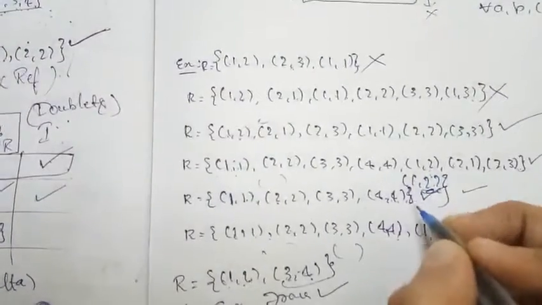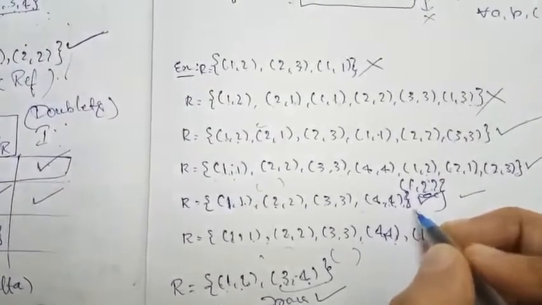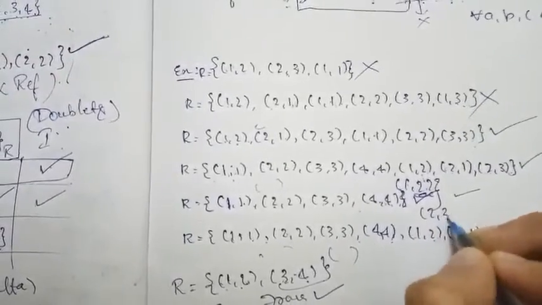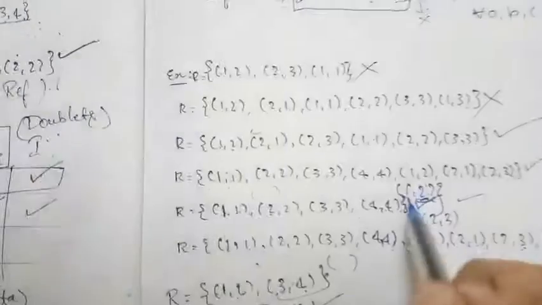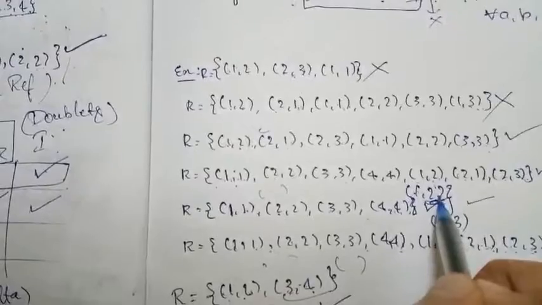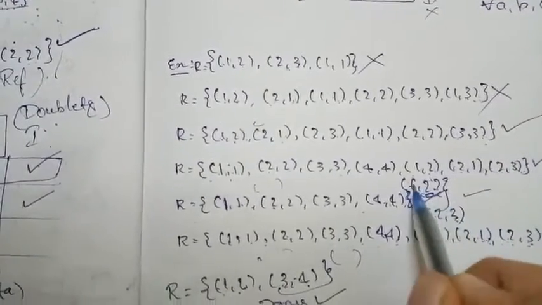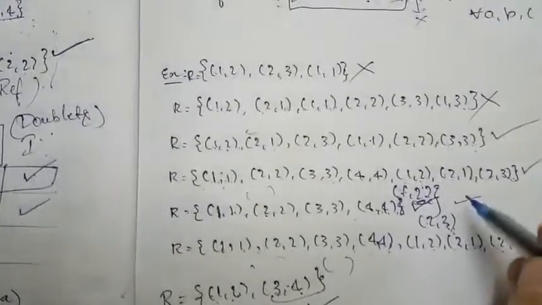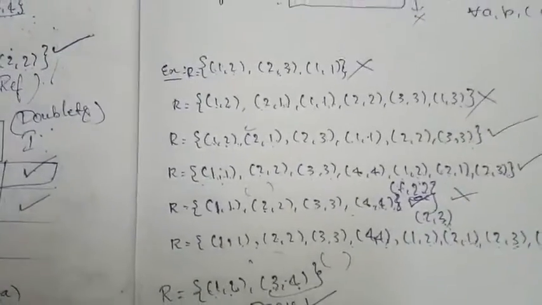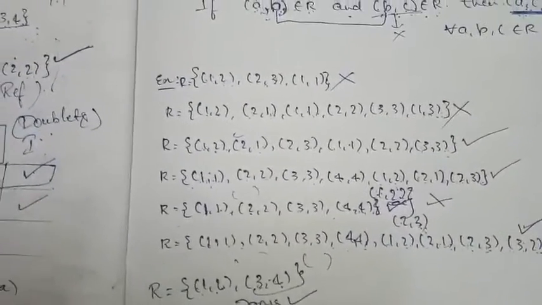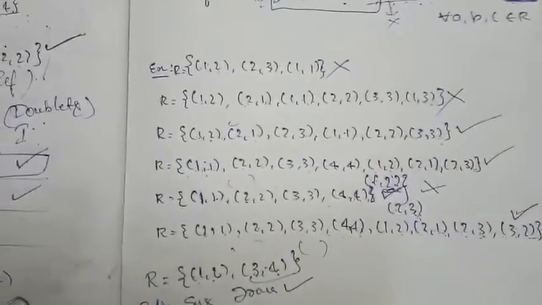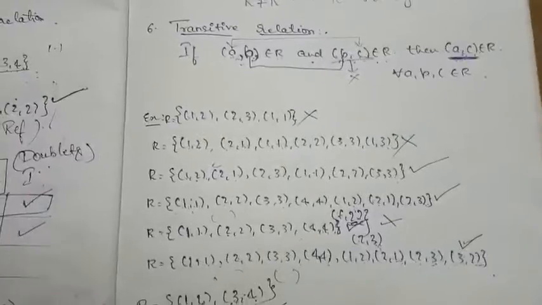Suppose along with 1 comma 2, I add 2 comma 3. At that time 1 comma 2 is there, 2 comma 3 is there, but 1 comma 3 is not there, so it will not become a transitive relation. So this is what a transitive relation is saying.